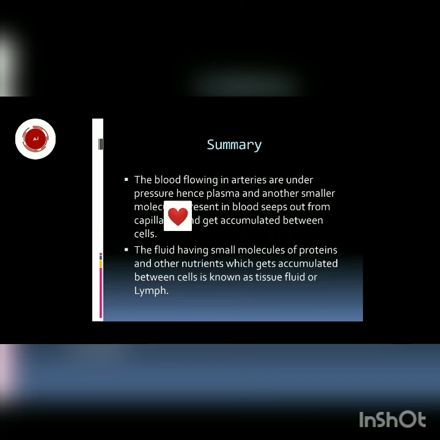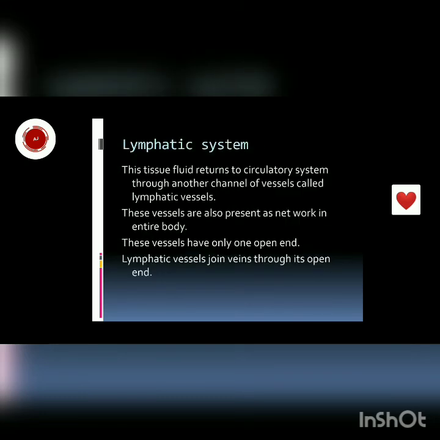Now the summary is there, you can read it out. The blood flowing in the arteries is under pressure, hence plasma and other smaller molecules present in blood seep out from the capillaries and get accumulated between cells. The fluid having small molecules of proteins and other nutrients which gets accumulated between cells is known as tissue fluid or lymph. In the lymphatic system, the tissue fluid returns to the circulatory system through another channel of vessels called lymphatic vessels.